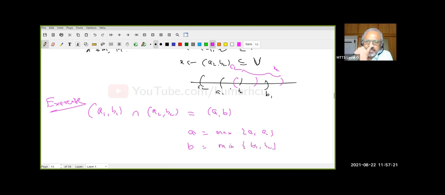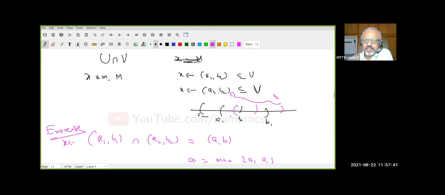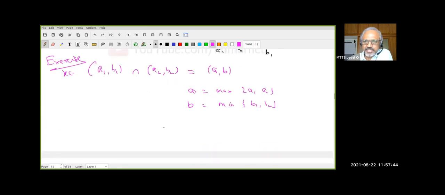Do all of you agree with that? Now you give me any X, then what does it mean? a1 is less than X and a2 is also less than X. Therefore, a1 is less than a because a is the maximum of a1 and a2. Similarly for the other things. Please verify these things. I'm sure all of you just say yes like that, because from your response, I can see you do not know how to verify each and every small detail. And the teachers also say it's very easy to verify. They don't teach you how to verify. How many of you understood this? Quick.